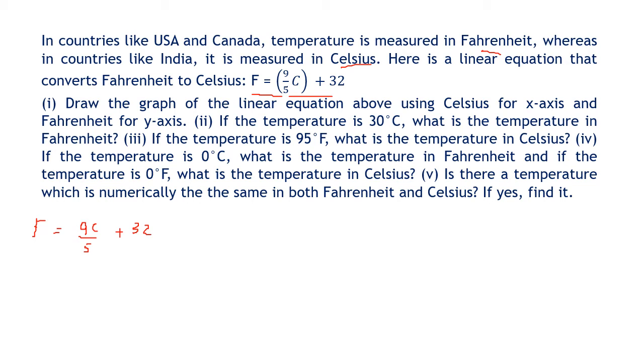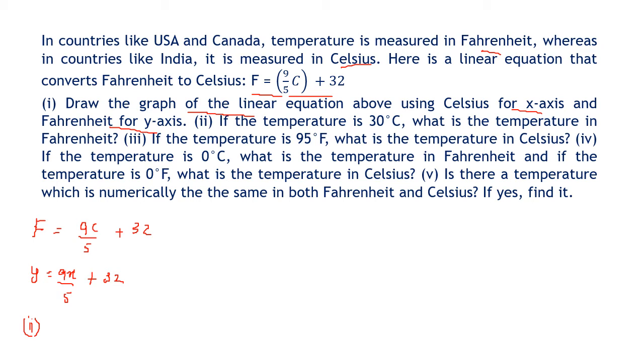Now we have to draw the equation. We have to put Celsius as x-axis and Fahrenheit as y-axis. So the equation should become the Fahrenheit in y is equal to 9x upon 5 plus 32. This is what we should get, right? This is our equation. Now first one is to draw the graph of the linear equation. That we'll do later. First we'll do the second part.